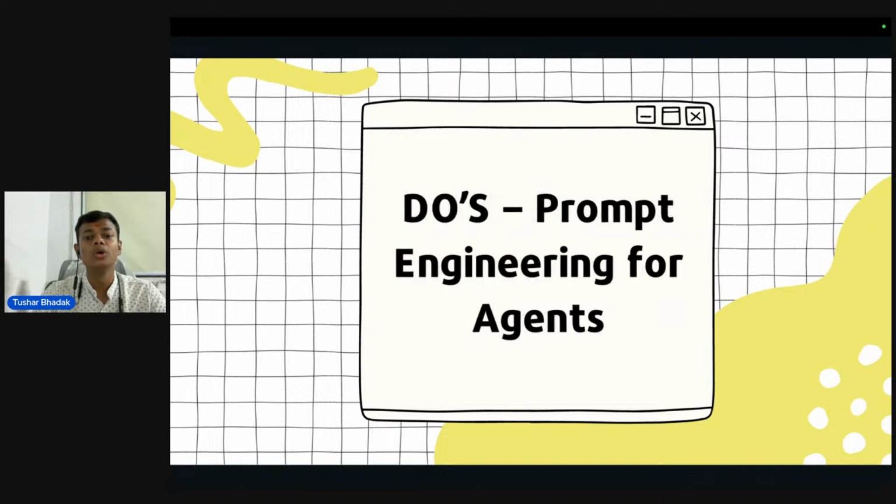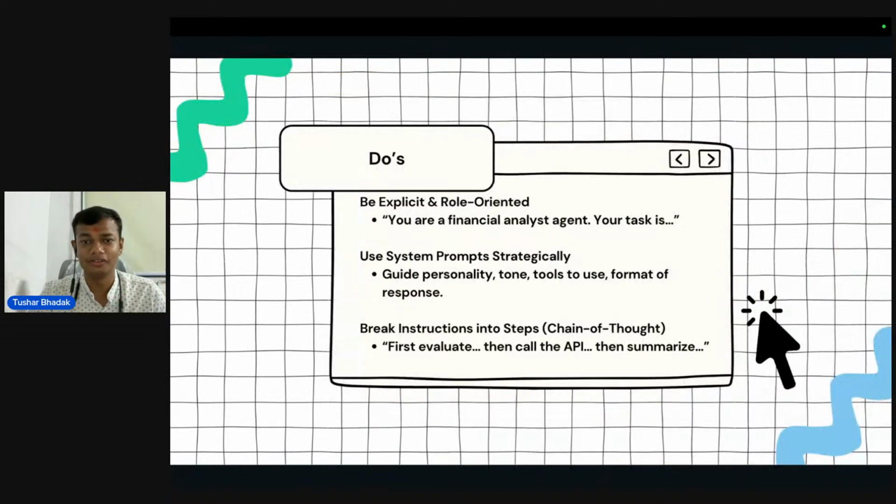Now let us go for what are the do's for prompt engineering for the agents and what are the don'ts for the prompt engineers. If we talk about the do's, definitely the first step is to assign a role. Be explicit and role oriented. You have to clearly define your agent, that what you are. So you are a financial analyst agent, your task is to give financial reports based on XYZ, etc. So this is how you have to be explicit and role oriented.